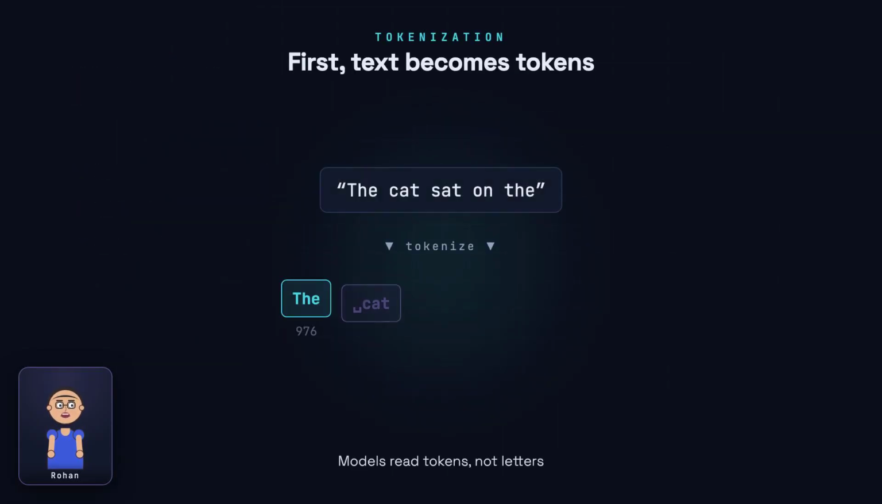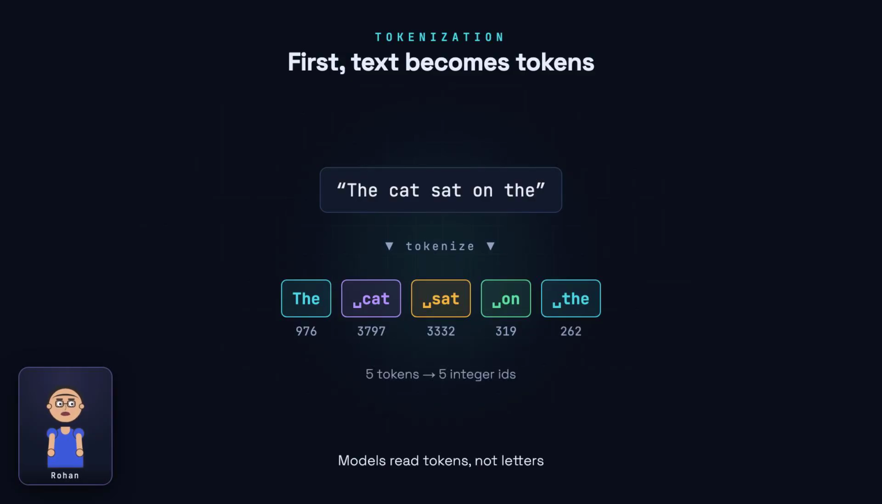A quick word about the unit. A token is a chunk of text, often a whole word, sometimes a word piece, each mapped to a number called an ID. The model never sees raw letters. It sees this sequence of IDs. So predict the next token really means, pick the next number from a fixed list.